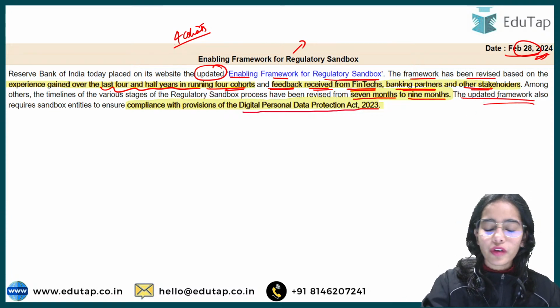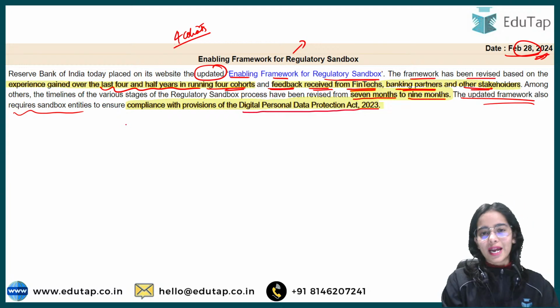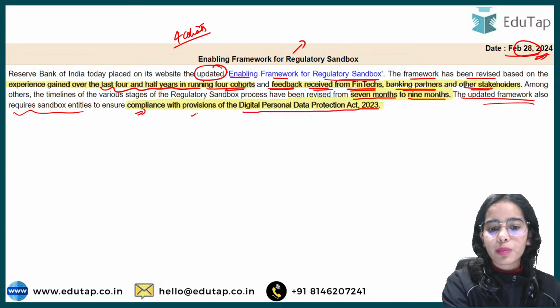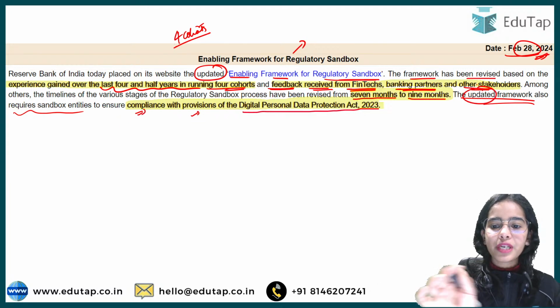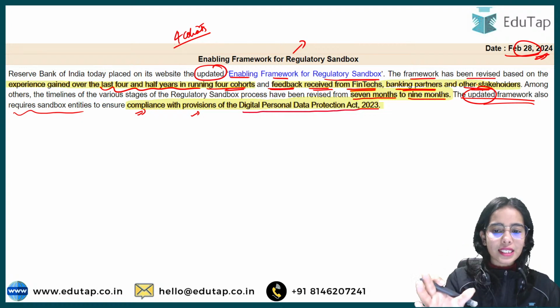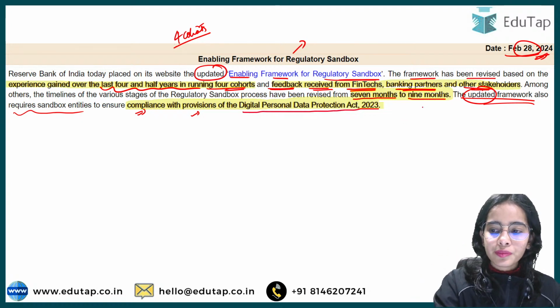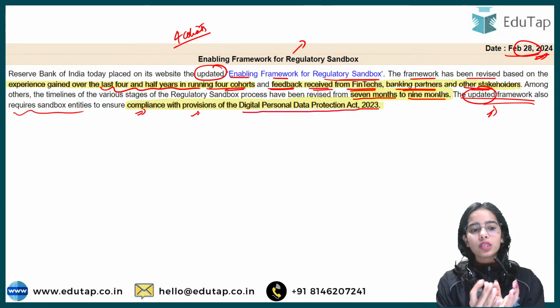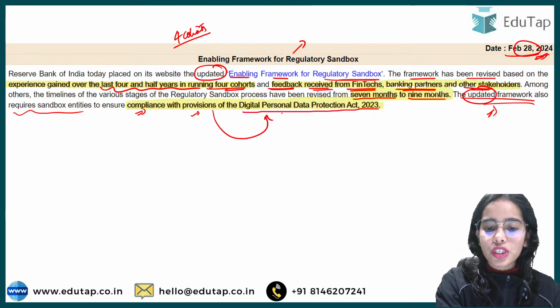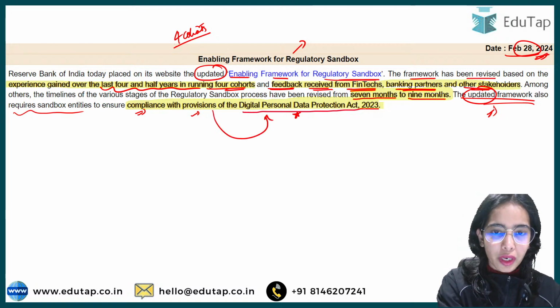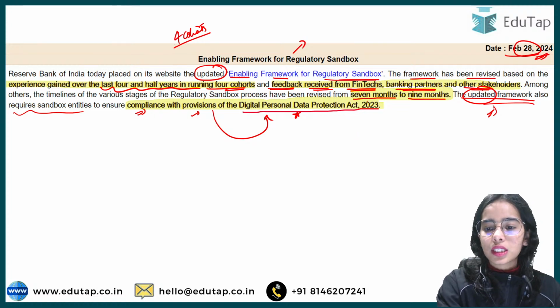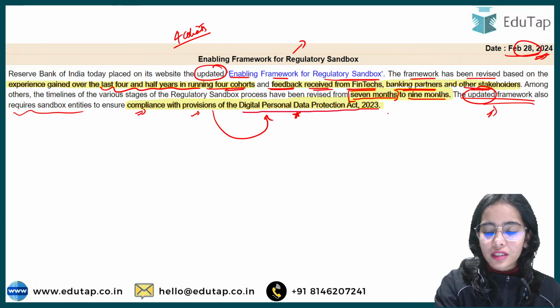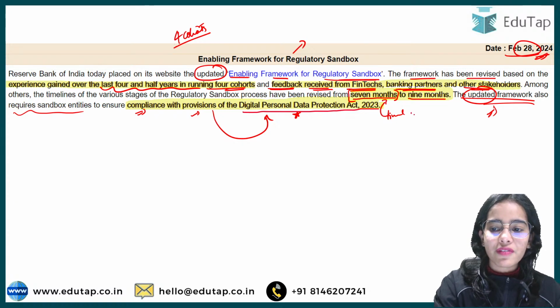So the updated framework also requires the sandbox entities to ensure compliance with the provisions. The major change in the updated framework is that in the sandbox there is a requirement of compliance with the provisions of the Digital Personal Data Protection Act of 2023, as well as the timeline. The timeline for the regulatory sandbox has been increased from 7 months to 9 months.